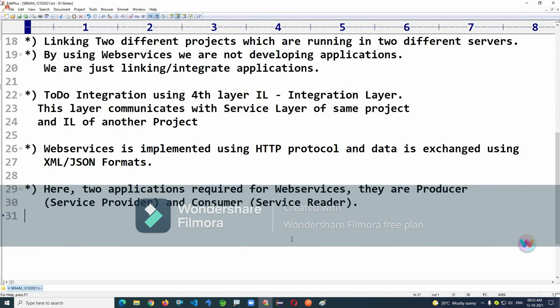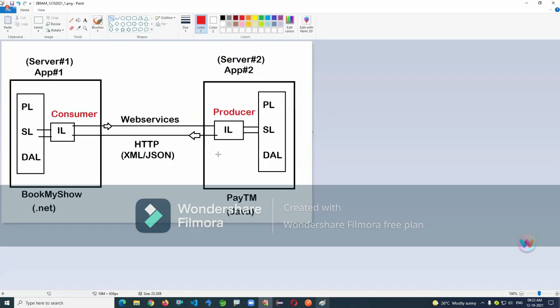Okay, we need actually two different applications here. Of course, more than at least two. There could be three producers, five consumers, 20 producers also will be there. Minimum, if you want to implement one application, one producer. Of course, there is another producer, another consumer can become a producer here. Even Paytm can behave as a consumer to another application and as a producer.